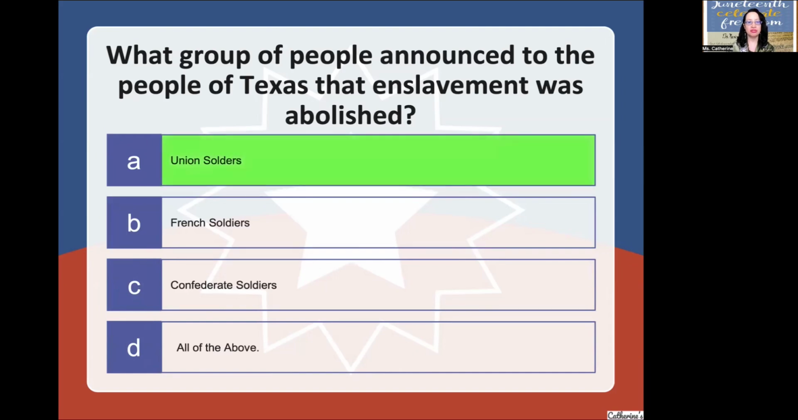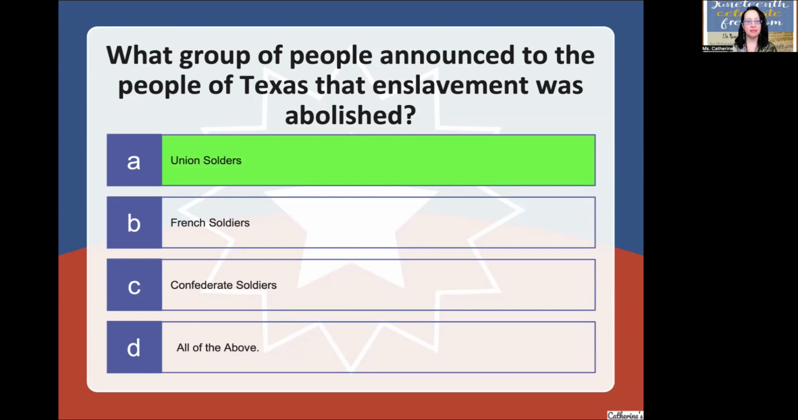Union soldiers, okay? So the Union soldiers. New York is a Union part of the United States. There were the Confederate soldiers and the Union soldiers. Remember, during the Civil War, the Union part of the United States won. The Confederate side was all the slavery, and the Union side was all abolished. So the group of people who announced to the people of Texas that enslavement was abolished were the Union soldiers.